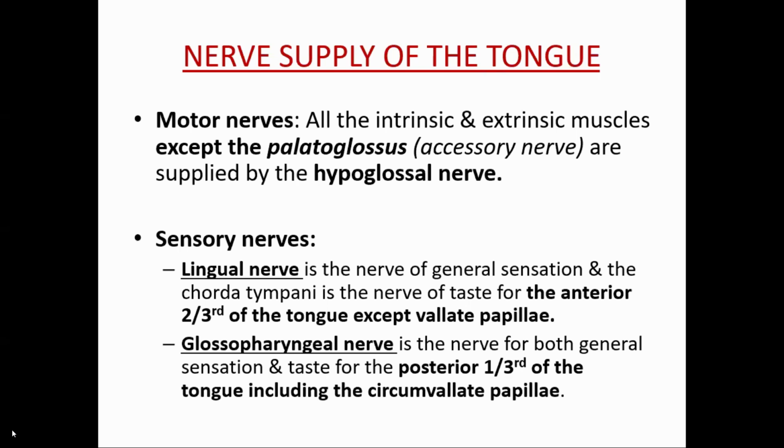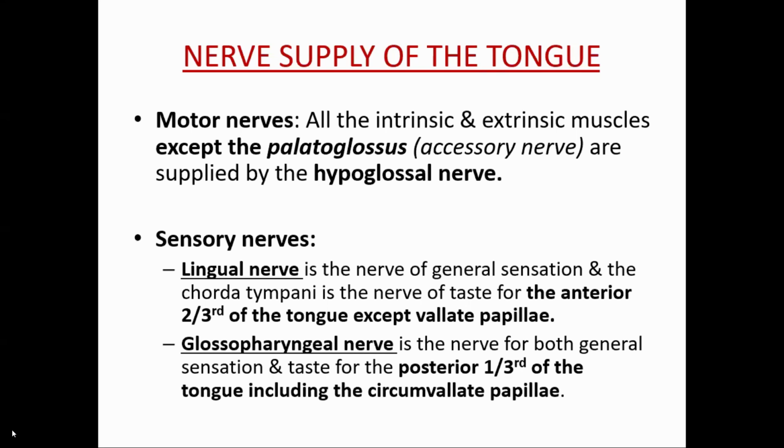Now, the nerve supply is important in the tongue. So what is the motor nerve supply of the tongue? All the extrinsic and intrinsic muscles are supplied by the hypoglossal nerve except the palatoglossus. The palatoglossus is supplied by the cranial part of the accessory nerve, because it arises from the soft palate, and the muscles of the soft palate are supplied by the cranial part of the accessory nerve.